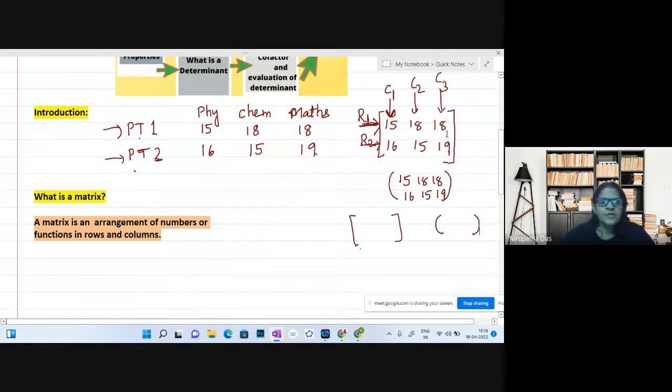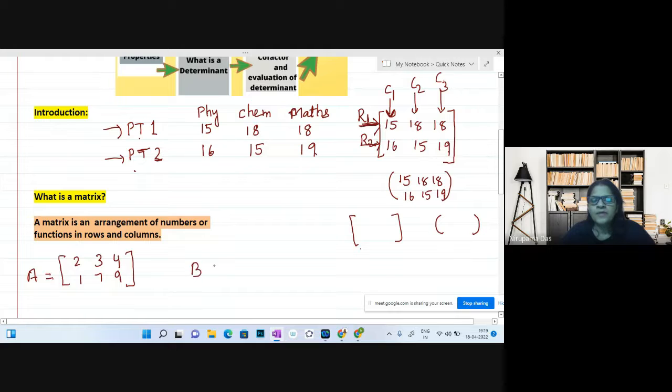For example, if I write here 2, 3, 4, 1, 7, 9, these are entries of the matrix. Suppose this is A, so matrix A is this, and the entries are 2, 3, 4, 1, 7, 9.